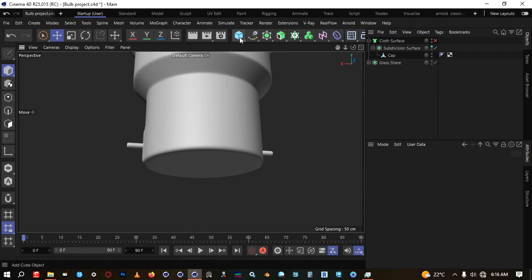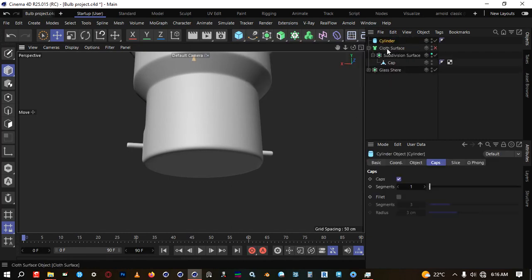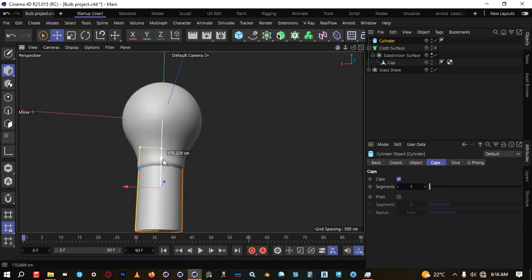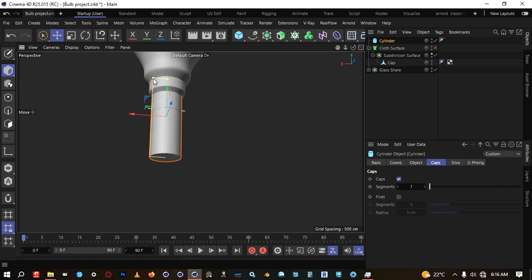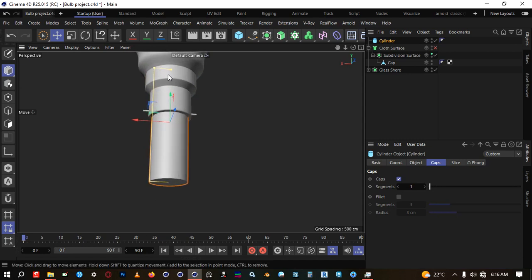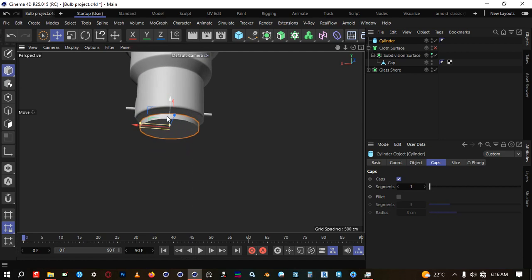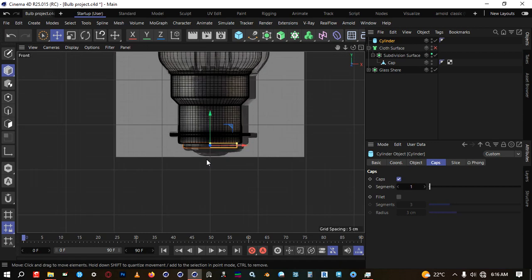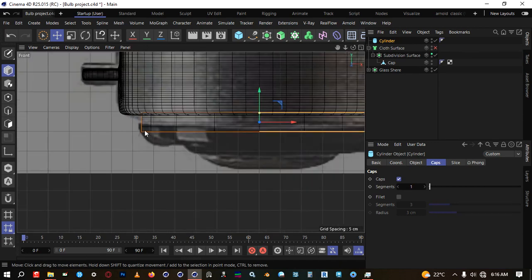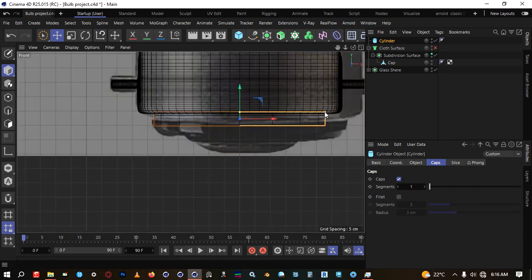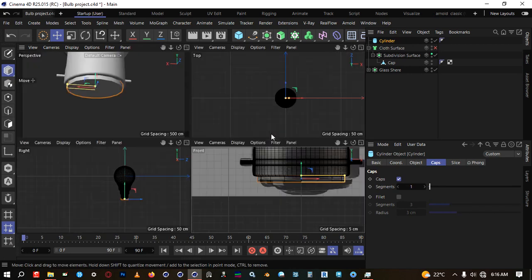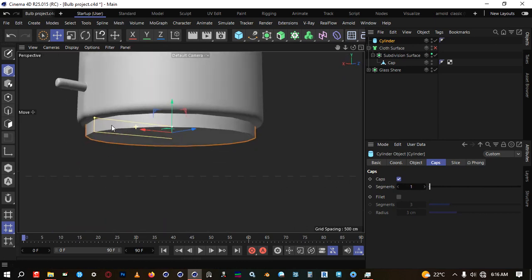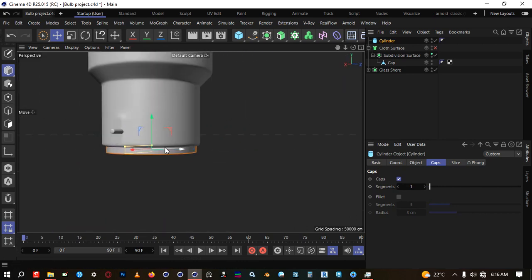Okay. So for the base, we can just bring in another cylinder. From here, another cylinder, push it down and shrink it like so. Push it down. Okay, like so. Let's see. Just measuring it from here. Okay, not too bad. Like so. Okay, not too bad. I think this is okay.